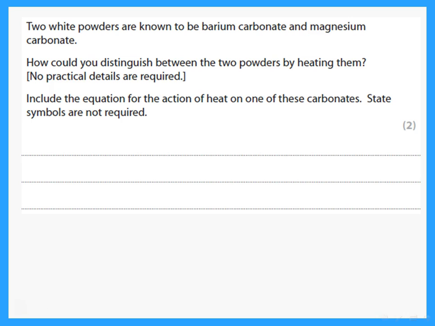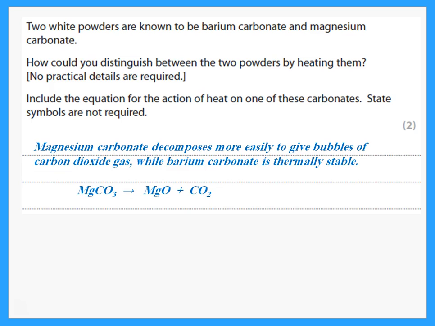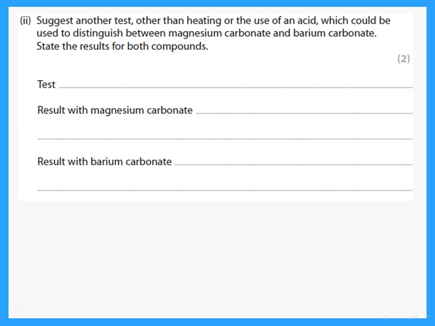Two white powders are known to be barium carbonate and magnesium carbonate. How can you distinguish between the two powders? Include the equation for the action of heat on one of these carbonates. Again, you should realize that magnesium carbonate, because of the small magnesium ion with high charge density and the large carbonate ion, will decompose more easily. It gives bubbles of carbon dioxide gas, while barium carbonate is thermally stable, or much more difficult to break down by heat.